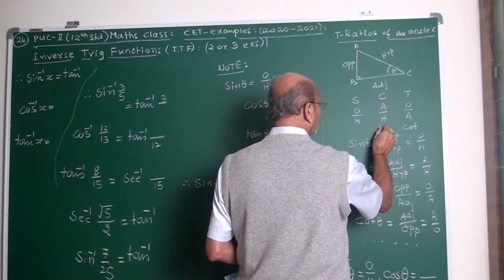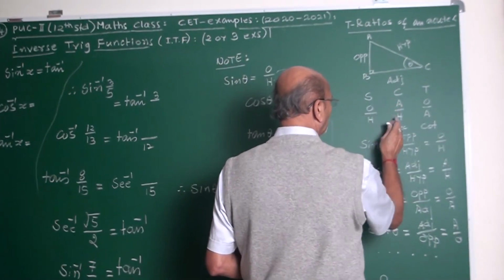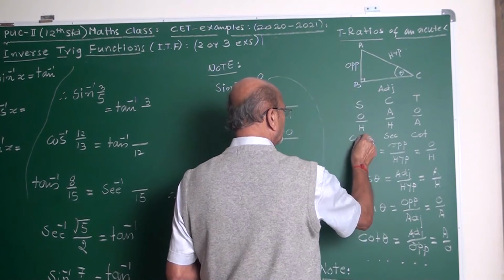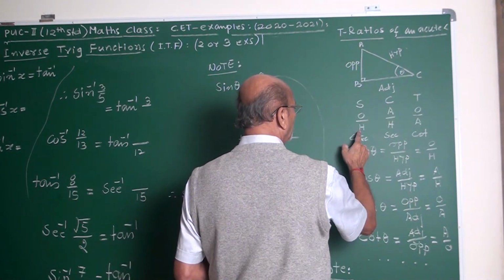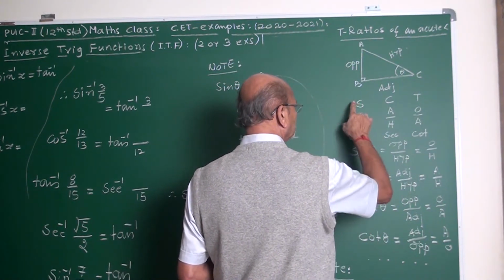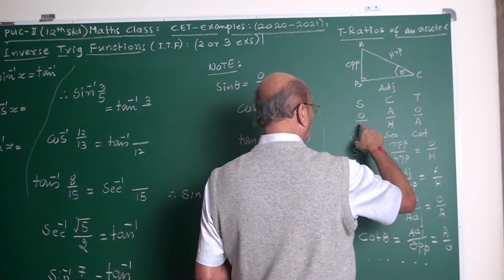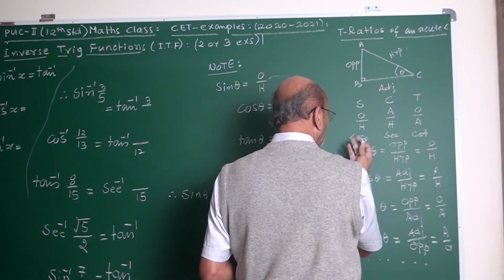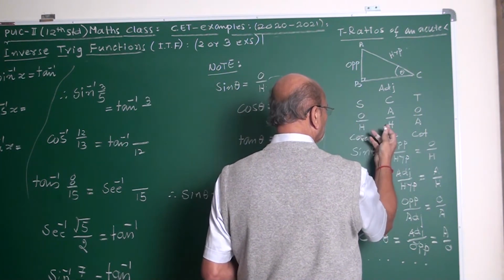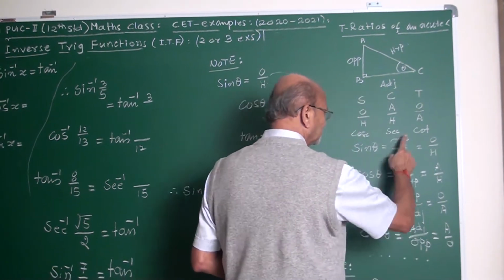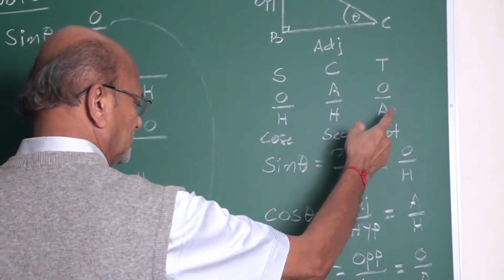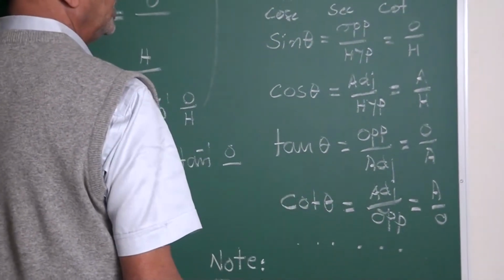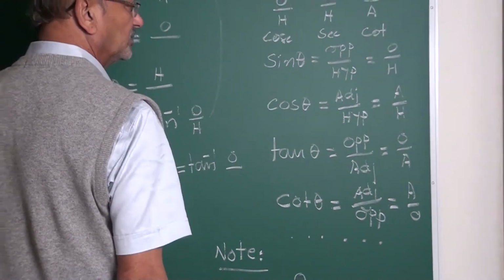What is sec? Hypotenuse upon adjacent side. What is cosec? Cosec is hypotenuse upon opposite side. Sin, cos, tan are O upon H, A upon H, O upon A. If you go down, cosec, sec, cot are the reciprocals. The same you can write, my friends. This lengthy form you can write in brief, my friends.